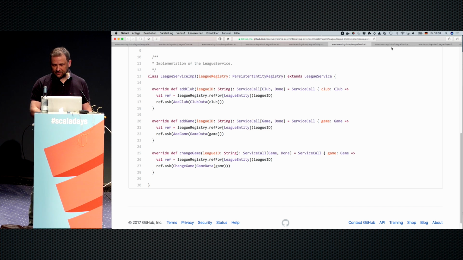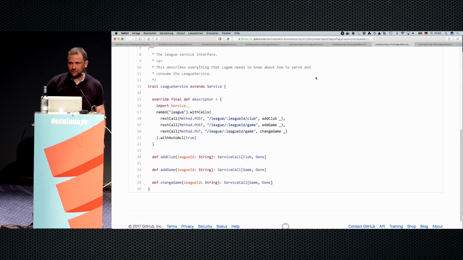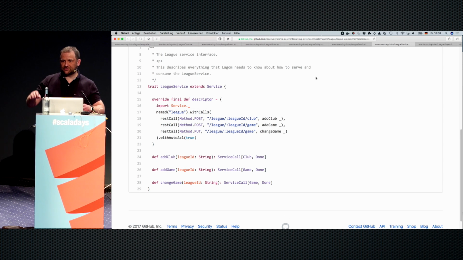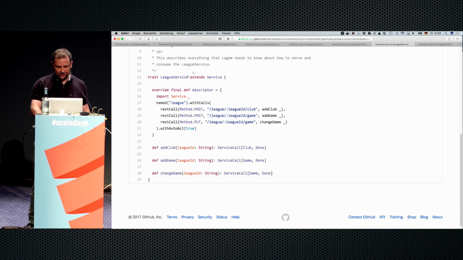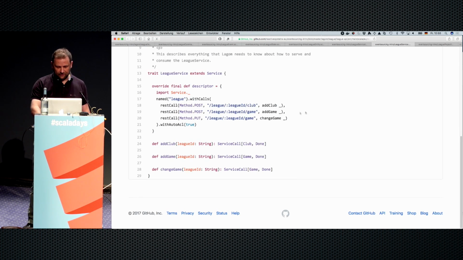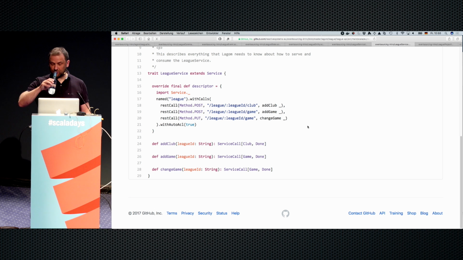And lastly, of course, I have to define some URLs where I can post some data. That's the service descriptor, a Lagom thing where you separate the service implementation and the service descriptor. You see it's a very simple routes definition. Just say, okay, I can post a club game, or I can use a put operation to change a game, and then the appropriate service is going to be invoked.